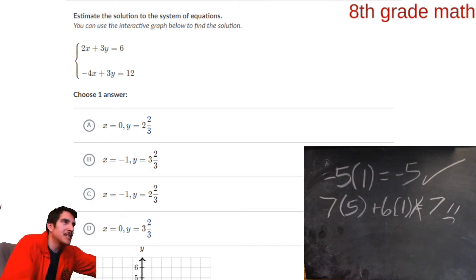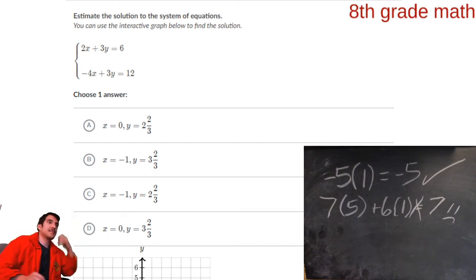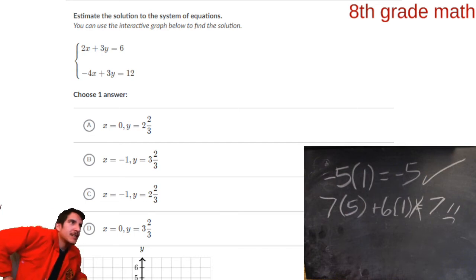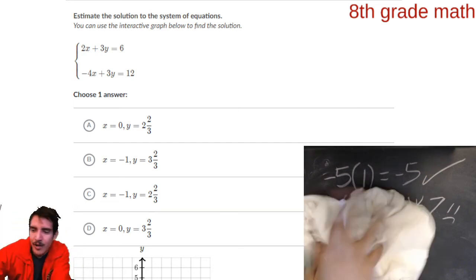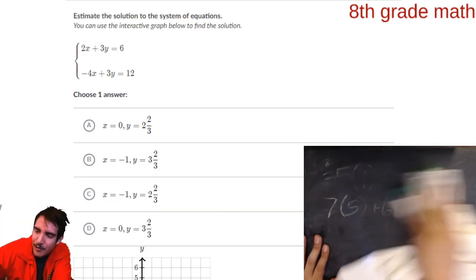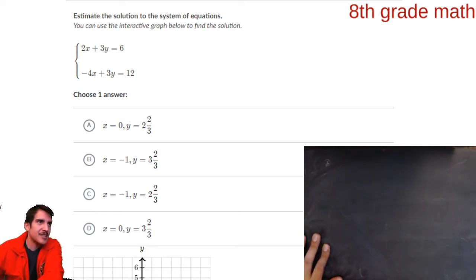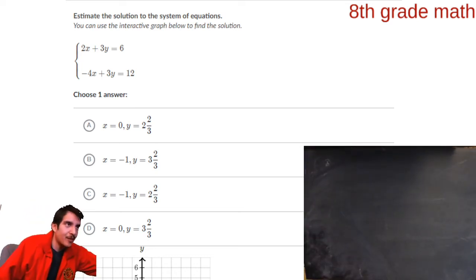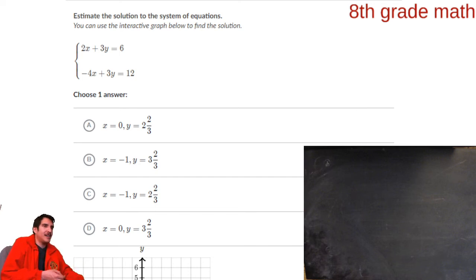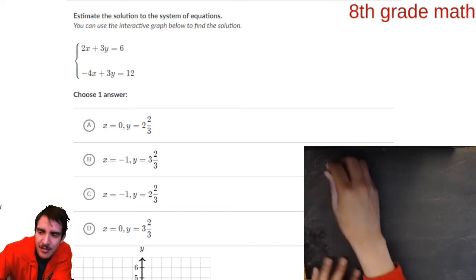Now, I'm tempted. I'm really tempted. And no, yeah, we'll do it. We'll just solve for it. I was going to say, I'm really tempted to use the graphing calculator so that I could just enter these equations as they are written into the equation. But no, we're just going to solve these. It's going to be quick.